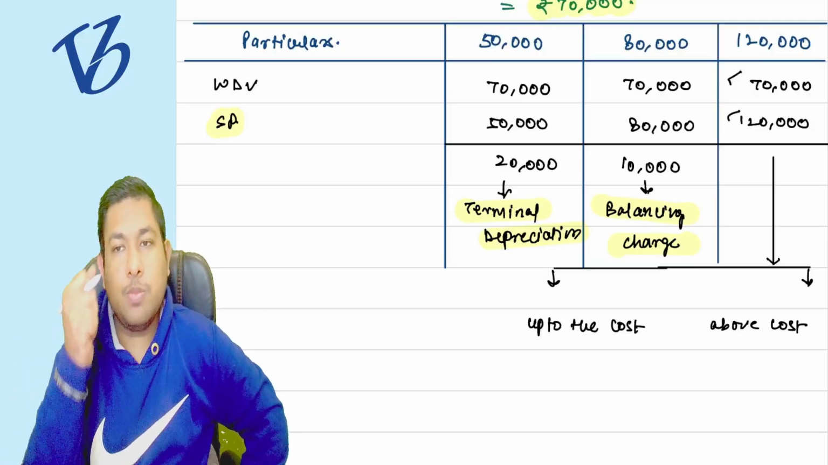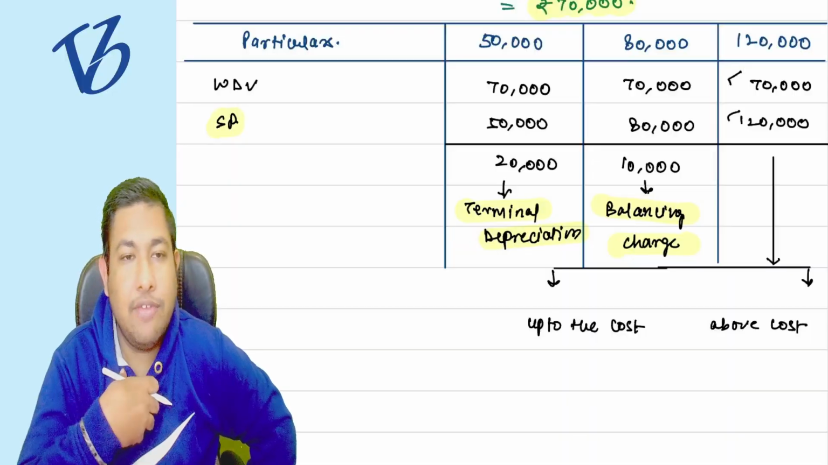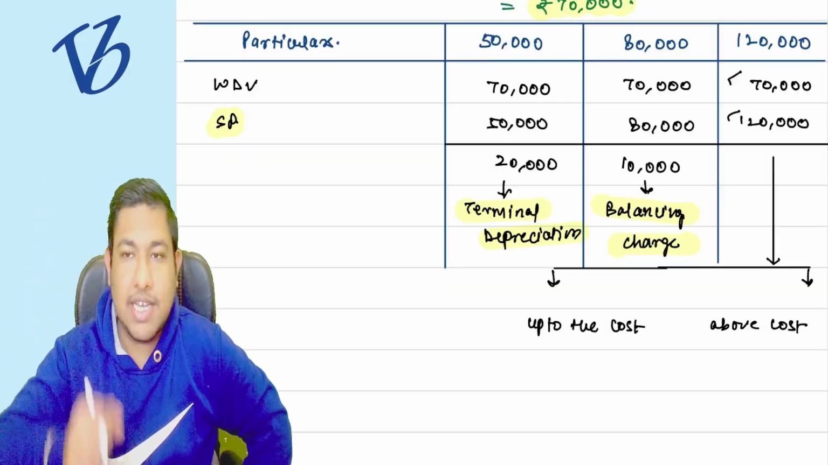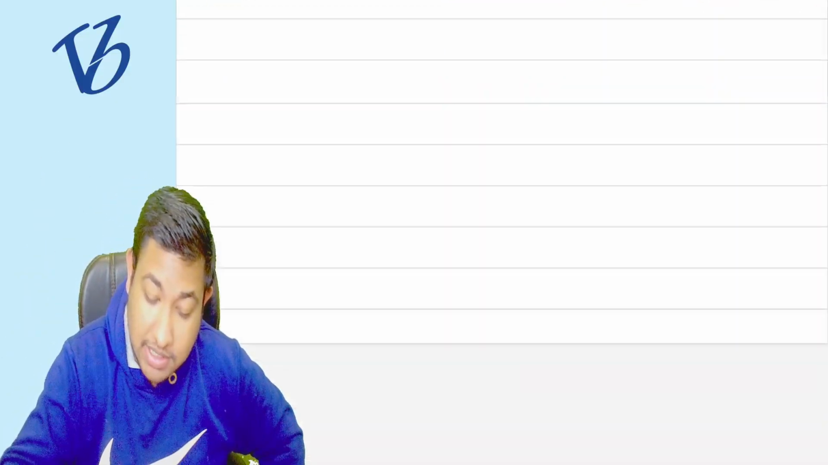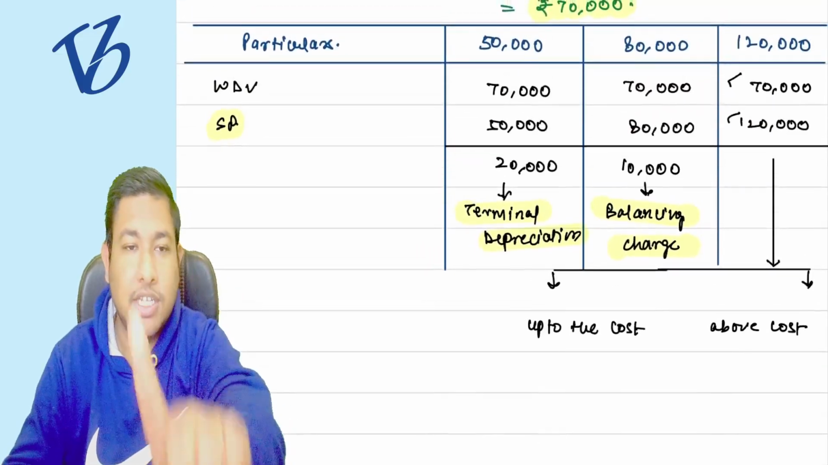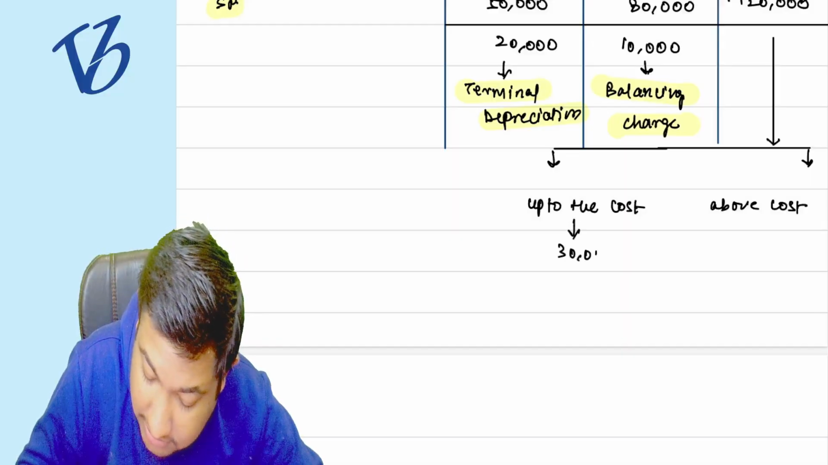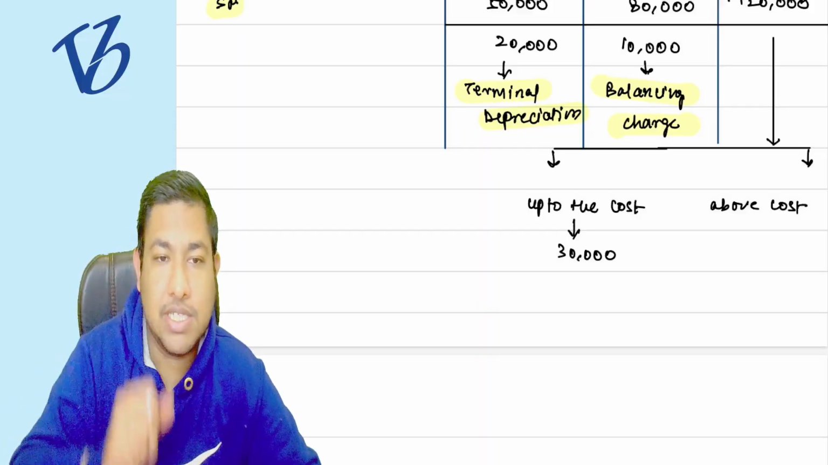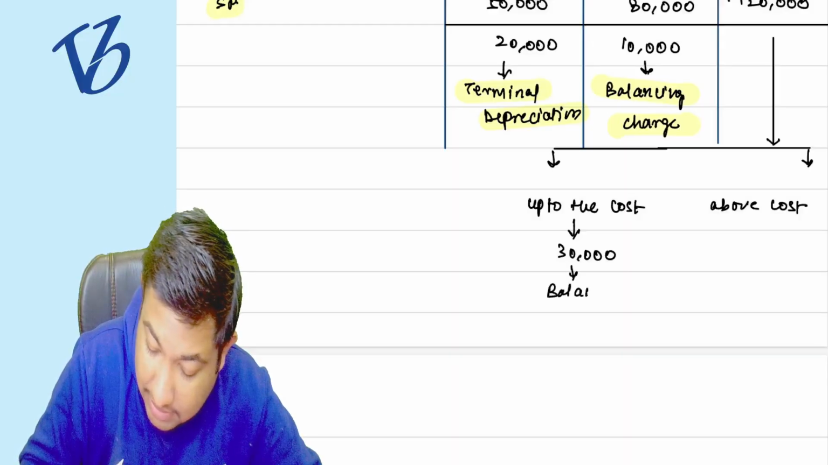Actually, the deduction should not be allowed. The asset is sold for 120,000, but we have given you the deduction. It should not be allowed because this is an appreciating asset, not a depreciating asset. Up to the cost of 1 lakh rupees, we have given you 30,000 rupees of depreciation, that is 1 lakh minus 70,000. We shouldn't have given this, so it is going to be the balancing charge.